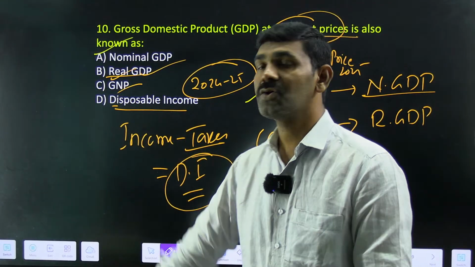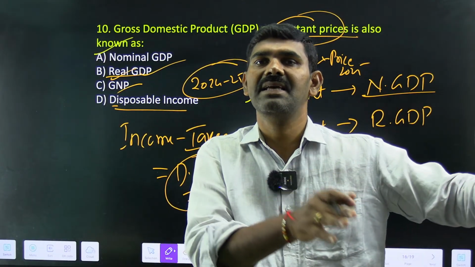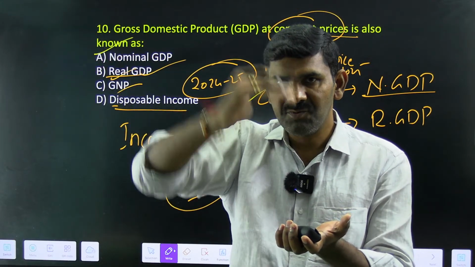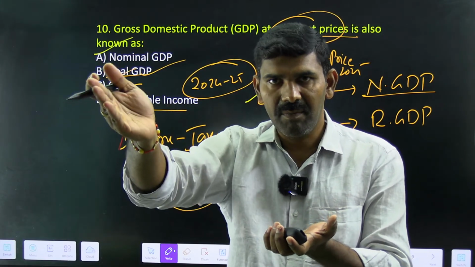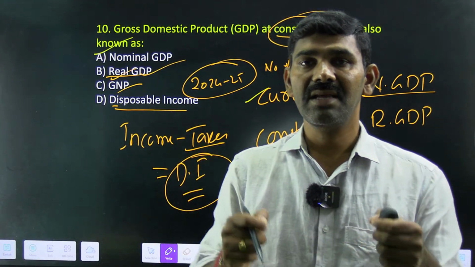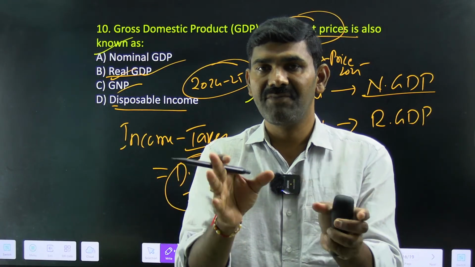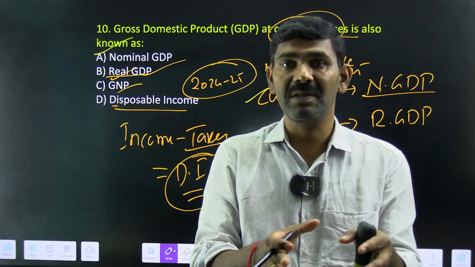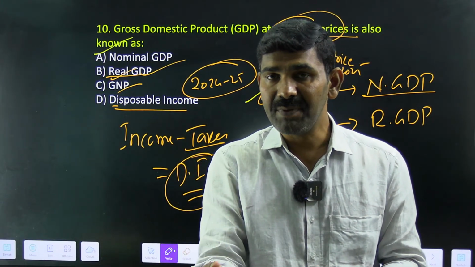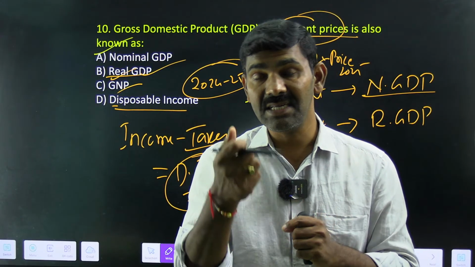So that's one. And GNP stands for gross national product. Gross national product is nothing but GDP plus or minus NFIA. Whatever is being produced within the boundary of the country, plus whatever comes from abroad, minus whatever goes abroad, whatever is left is nothing but GNP. That refers to the total income earned by the people of the country. So the difference between GNP and GDP is that GNP speaks about the people, GDP speaks about the region. That's the difference. Okay, GDP is the better indicator of the development or growth of the economy, not GNP. GDP is a better indicator.